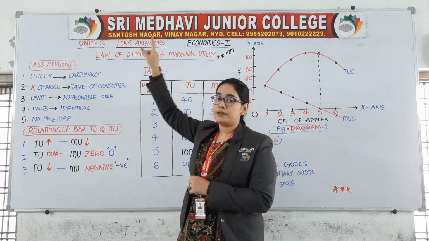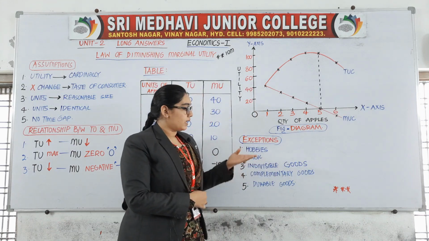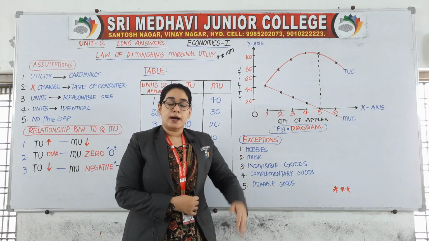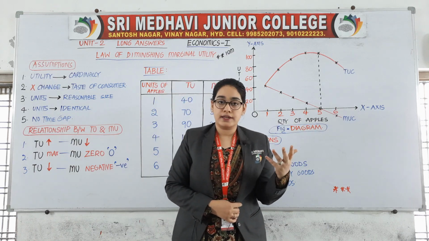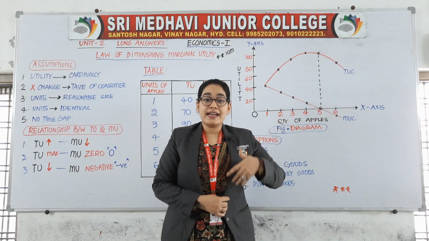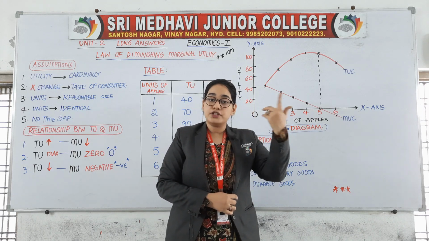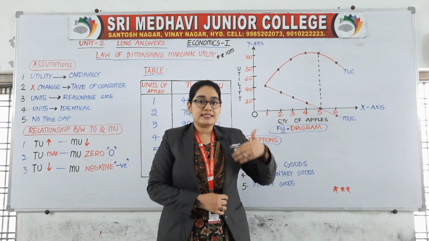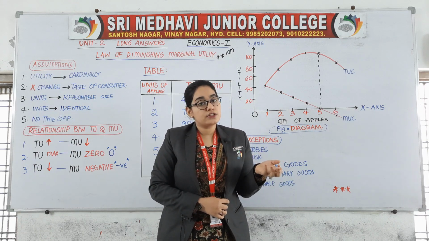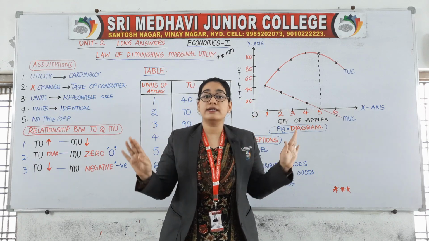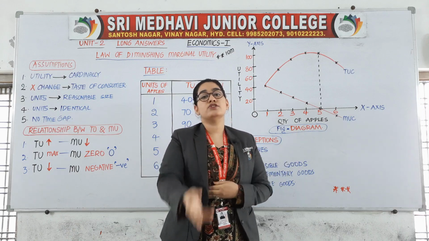Second one, in case of music, a person who loves music will get more and more satisfaction by listening to additional songs. So as he listens to additional songs, his satisfaction will not diminish, instead he will enjoy it.